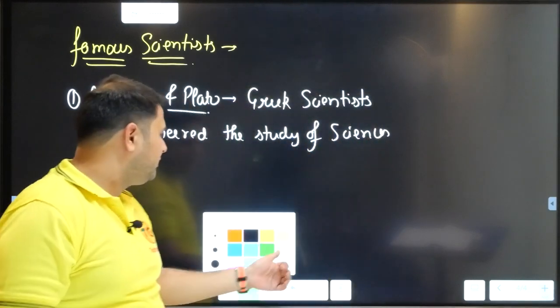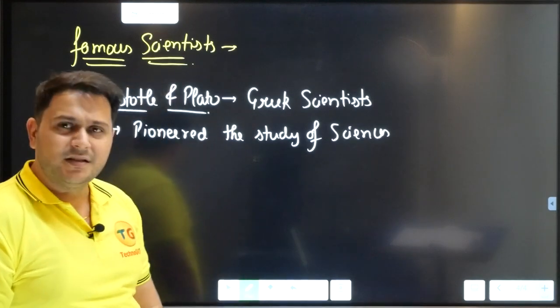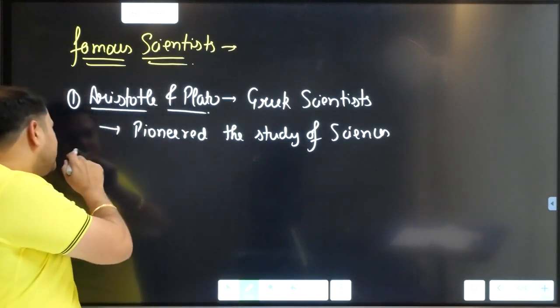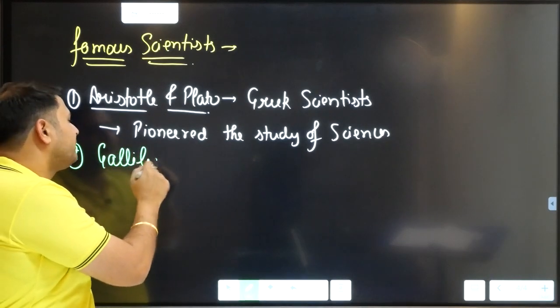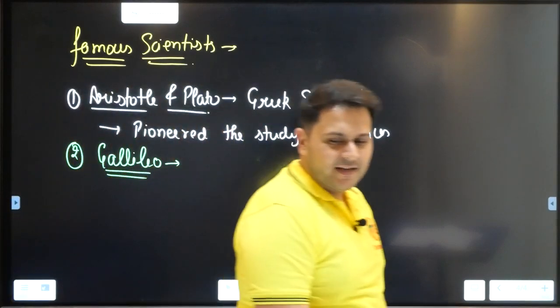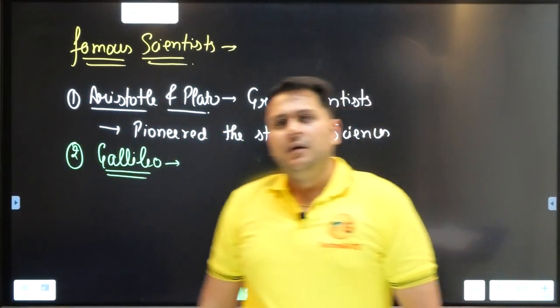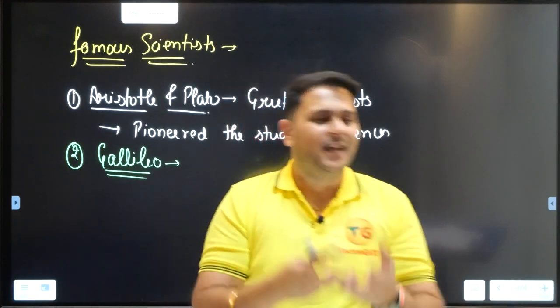Now, the second person who is coming in the list is Galileo. Very interesting person, very interesting fellow, right? Why am I saying he is an interesting fellow? You will observe it yourself. I am naming him Galileo. Galilei was the full name, but I am writing it only as Galileo, reason being it is a short name here. Alright, so who was Galileo?